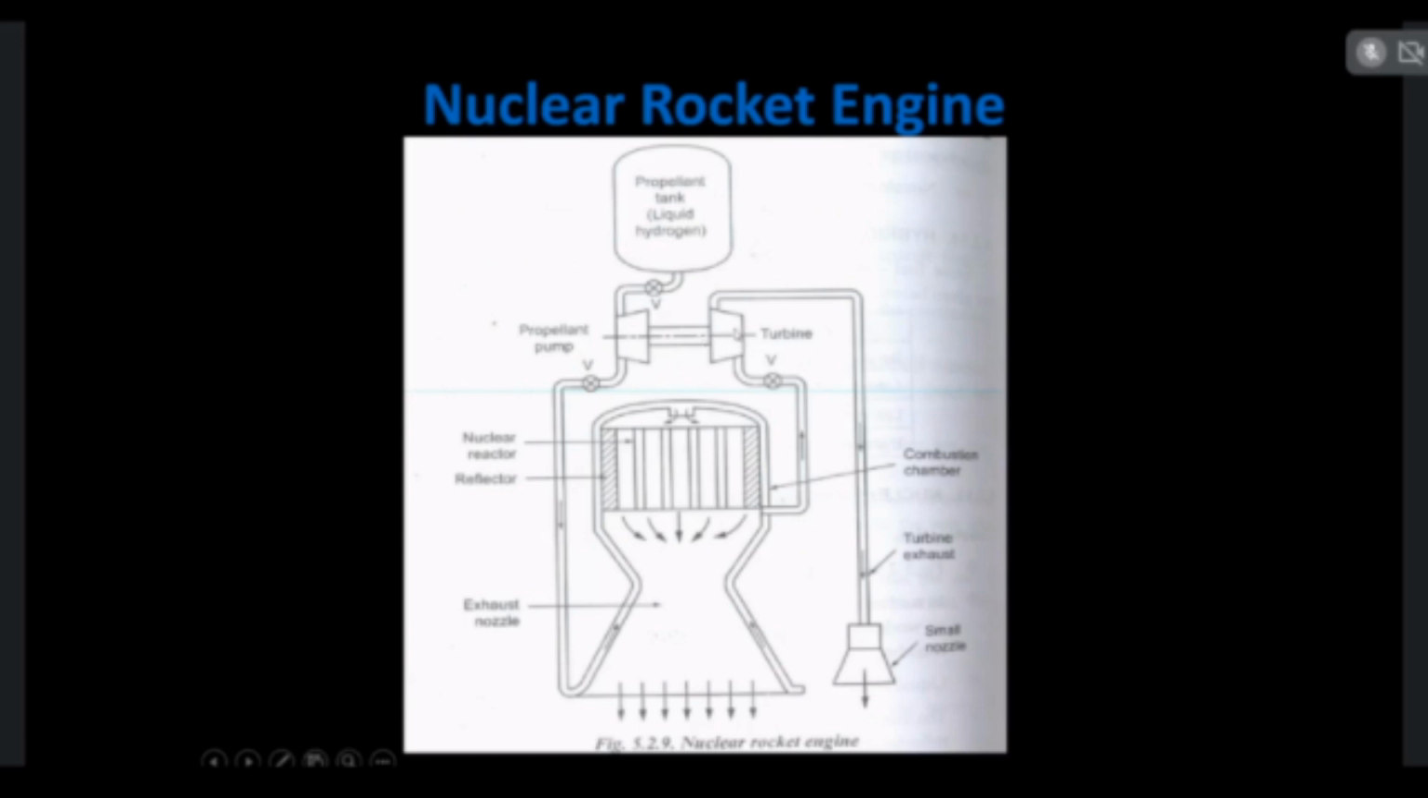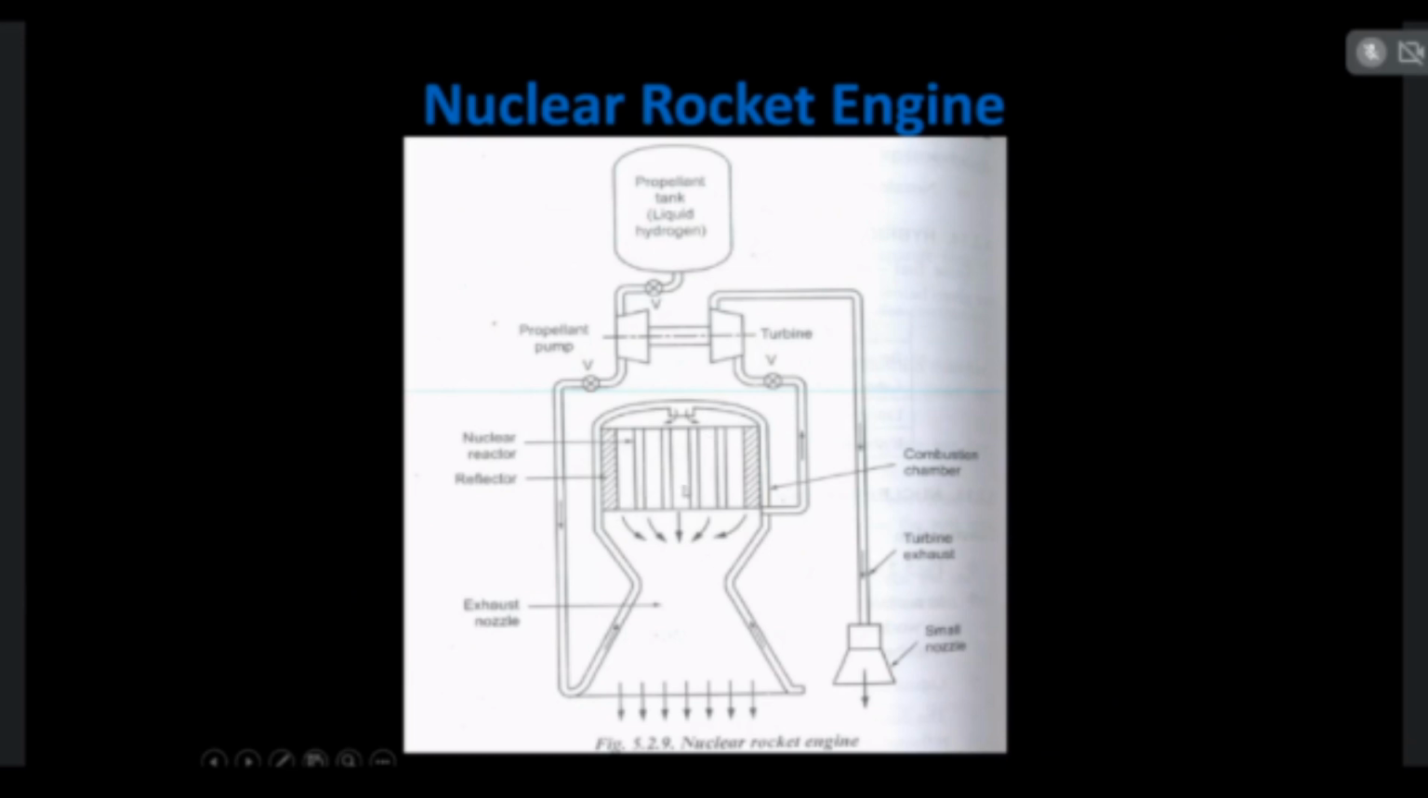For this turbine, the main source of fuel is supplied from the combustion chamber. The exhaust gases produced in the combustion chamber will be utilized to drive the turbine. After driving the turbine, these exhaust gases will pass through this pipeline and escape from this nozzle to produce a small amount of thrust.